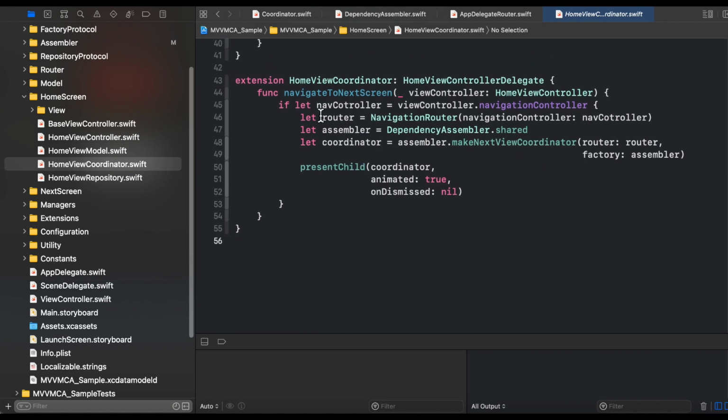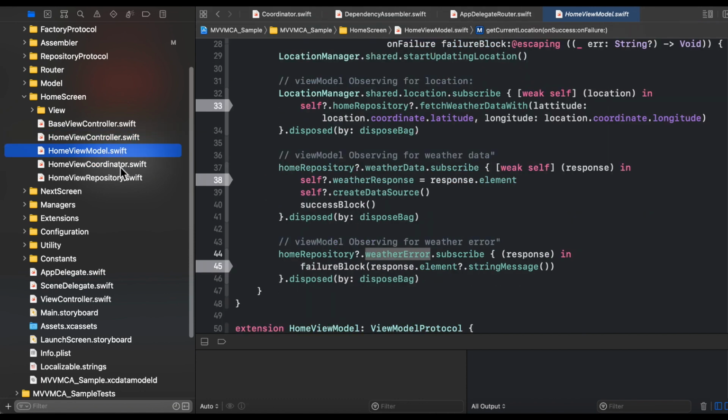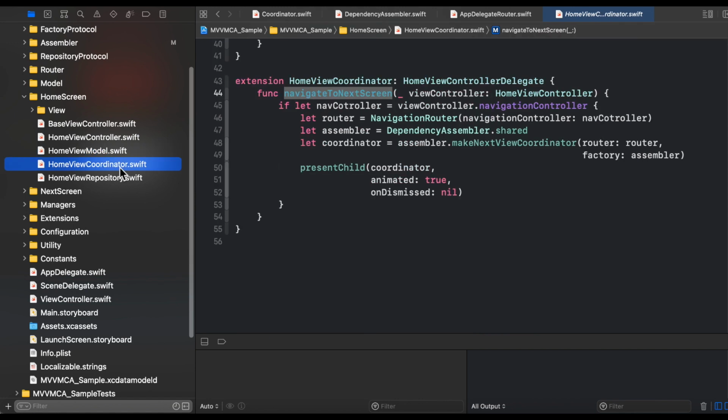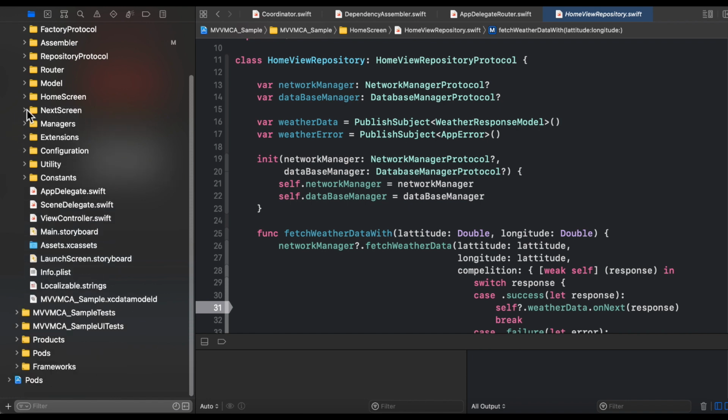So this was the navigate to next screen delegate implementation in our home view coordinator. So now you understand the home view controller implementation, how home view model is working, how coordinator is managing the next screen flow, and how repository is making the call to the network layer. So implementation of that particular part is completed now. Now we will move to the next screen.